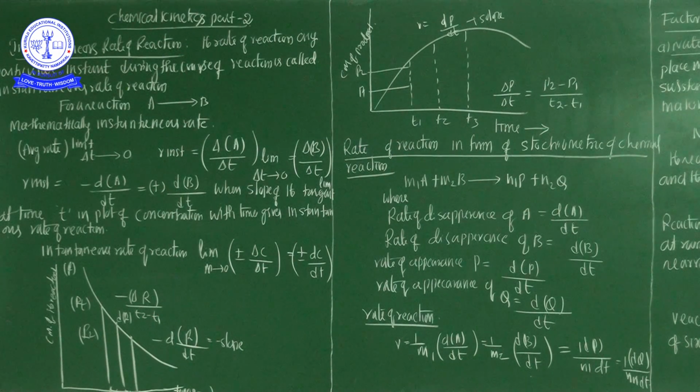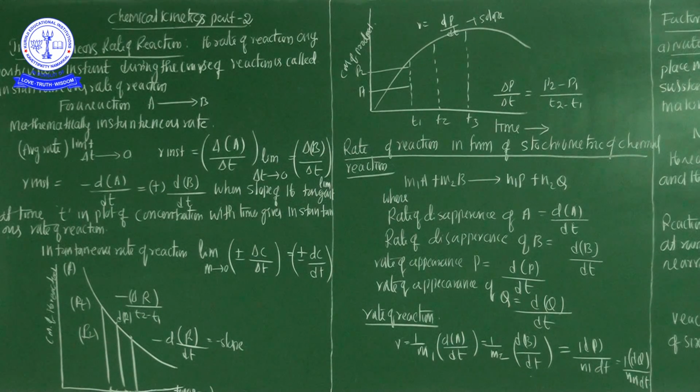Now we are going to discuss the instantaneous rate of the reaction. So what is the instantaneous rate of the reaction? The rate of reaction at any particular instant during the course of the reaction is called the instantaneous rate of reaction. Instantaneous rate of the reaction is nothing but for fast reactions.